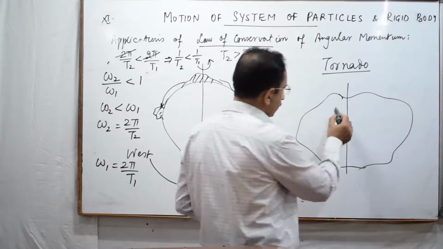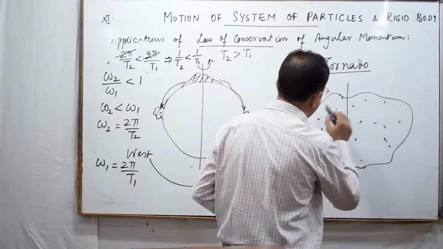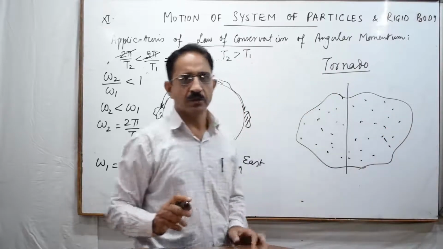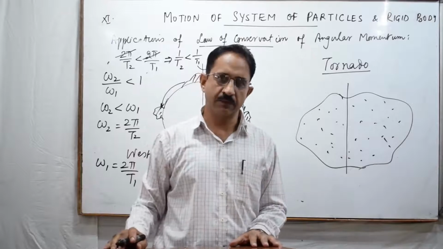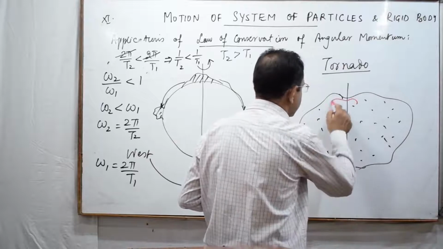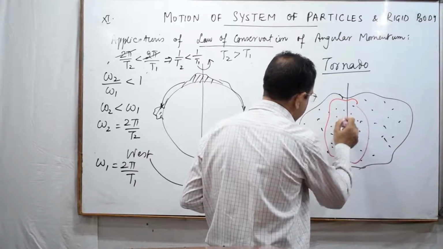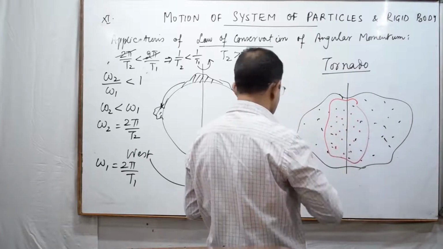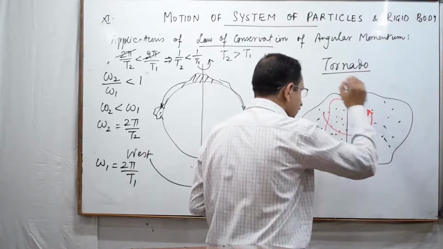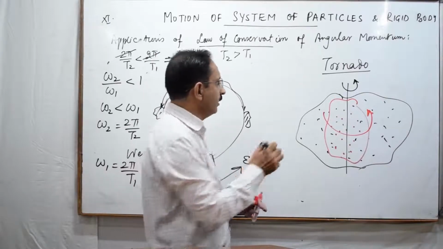Now, since the layers of air or the air molecules here are not as strongly or as tightly held as they are in a solid or rigid body, some dynamics is at work. If I take the inner part of this tornado, the mass in this inner part is lying very, very close to the axis of rotation. This is our axis of rotation. Since it lies very close to the axis of rotation, the omega of this inner mass will be decided like this.